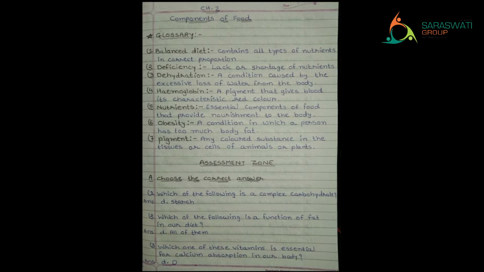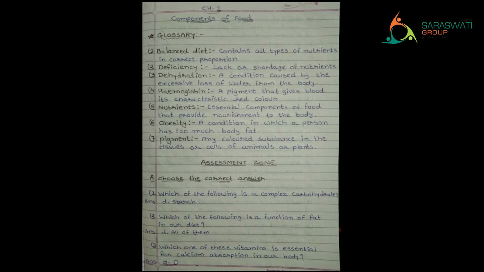After that, we are moving to the assessment zone, that means the textual exercise portion. Objective and subjective, both parts we are writing in the classwork as you know. The first section is choose the correct answer. If you open the textbook, you'll see that 4 options are given. Actually only one is correct and the other 3 are wrong options. So let us start with the first one.